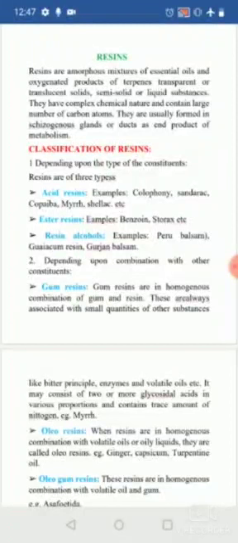They are always associated with small quantities of other substances like bitters, enzymes or volatile oil. It may contain two or more glycosidal acids in various proportions, and they contain traces of nitrogen. The example is myrrh. In simple words, they contain a homogeneous combination of gum and resin, always associated with small quantities of other components. The example is myrrh.